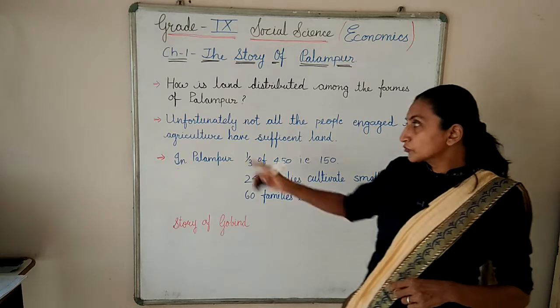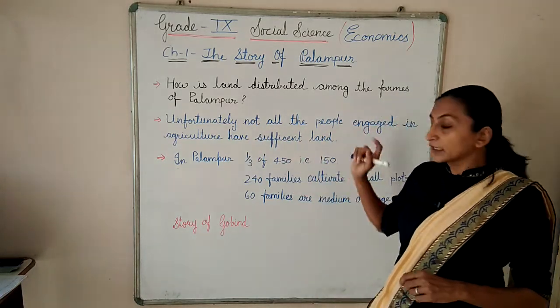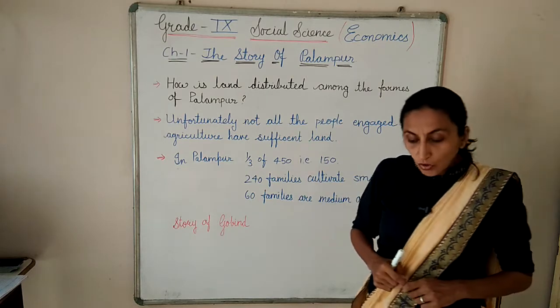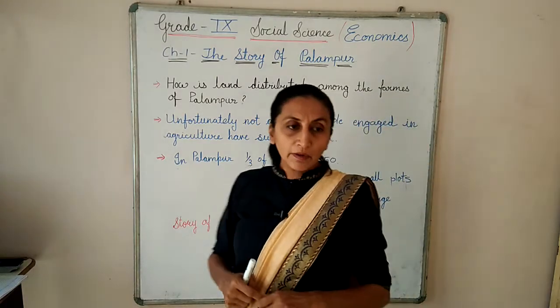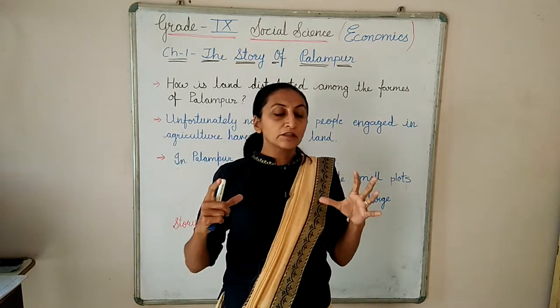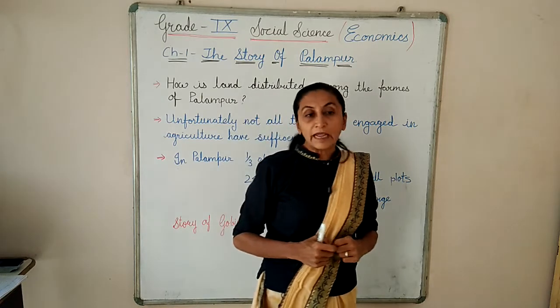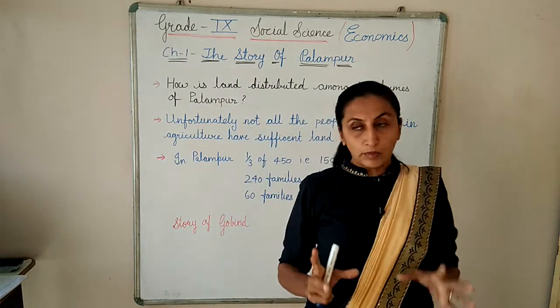Unfortunately, not all the people engaged in agriculture have sufficient land. Many people are doing agriculture work, but not all have sufficient, equal land. The distribution of land is always uneven.